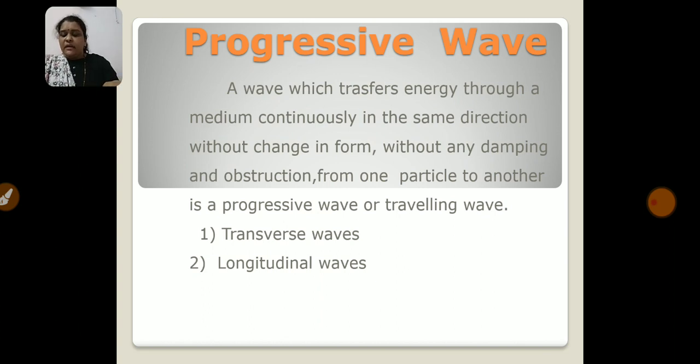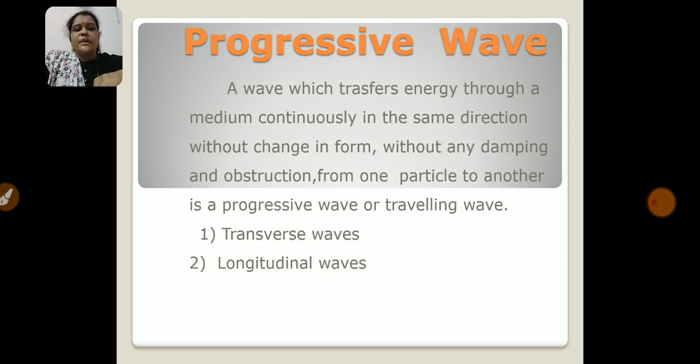Second, when a progressive wave travels through a medium, the particles of the medium perform vibration about their mean position. Third, the vibrations of the particles are simple harmonic. Therefore, this type of wave is also called a simple harmonic progressive wave.